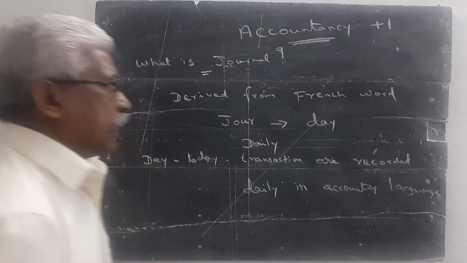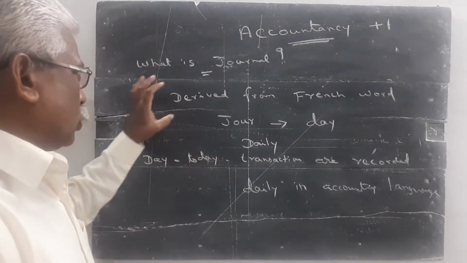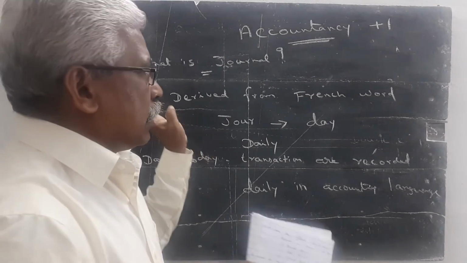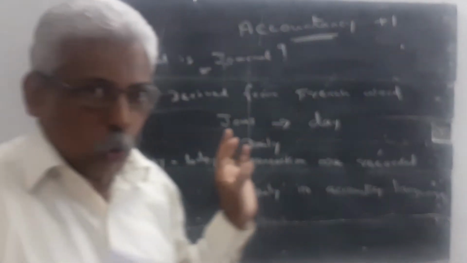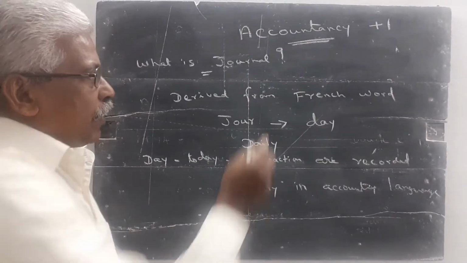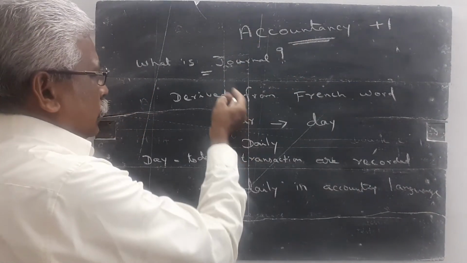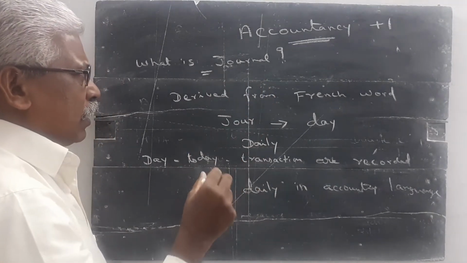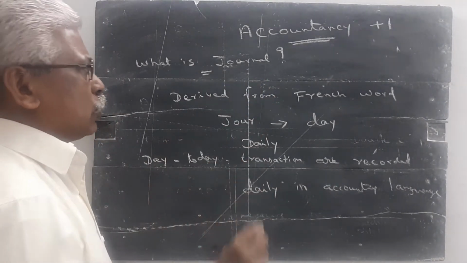This is called journal. Once again I explain this question. You see, once again I tell the same thing again and again. You are the new students in accountancy. You never heard the word account also. You have no knowledge about journal. These are all the basic fundamental words we have to study.